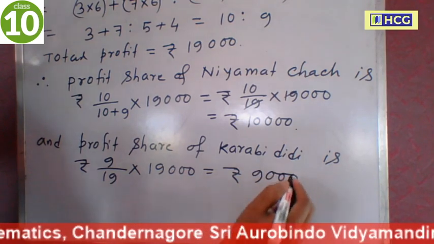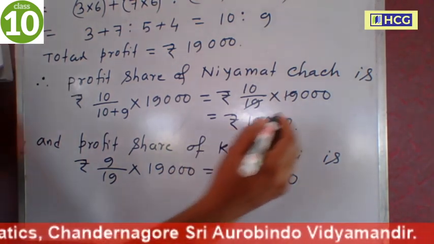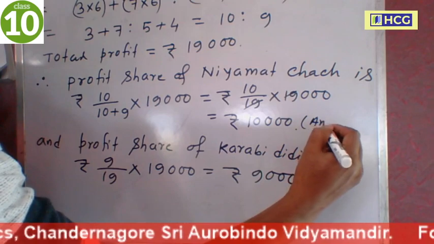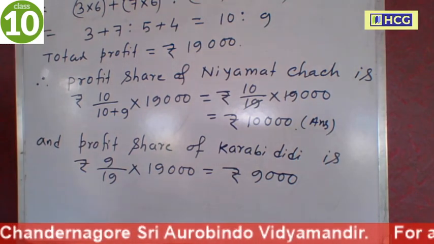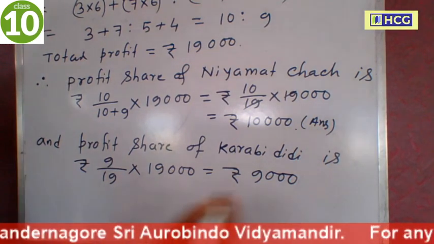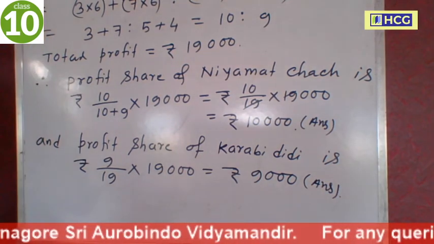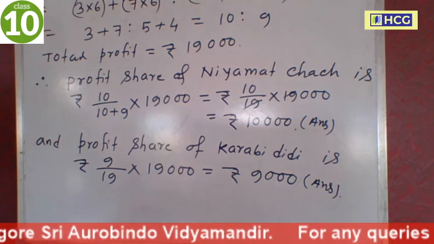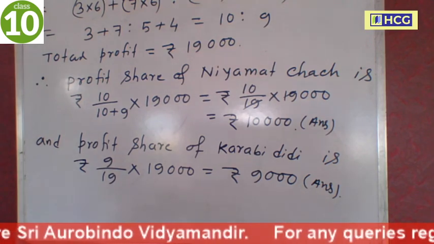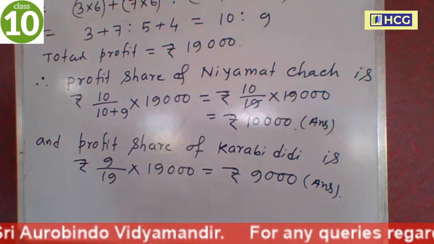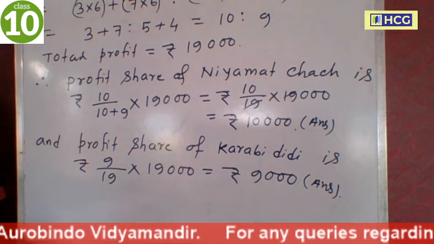9,000. So the profit share of Niyamot Chacha is 10,000. This is the right answer. And the profit share of Korobi Didi is 9,000. That is the profit share of each of them. So therefore the profit share of Niyamot Chacha is 10,000 and the profit share of Korobi Didi is 9,000.